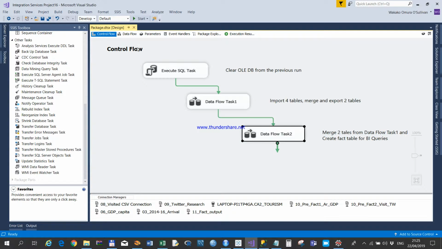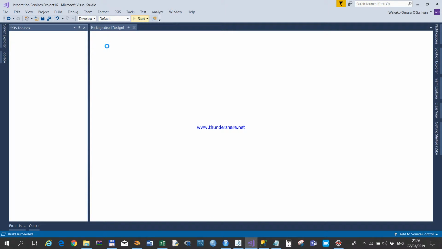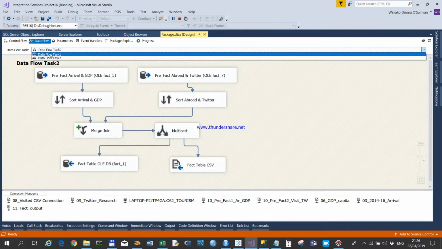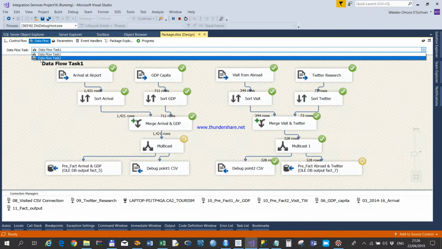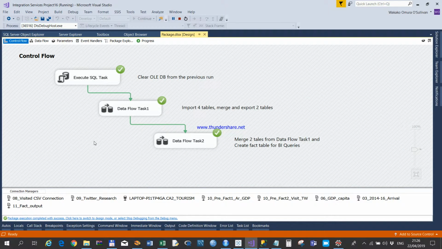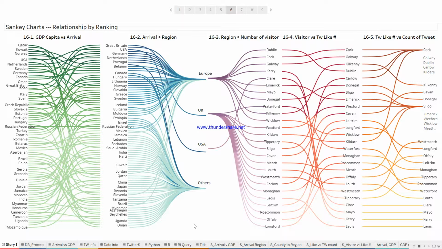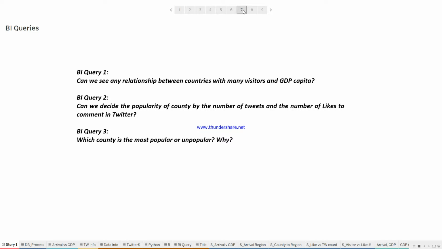So now we run the source here, then okay, done. So we can see all the process is done. Now after that we have created those files from the result, the fact table, and that means all results are converted to the ranking. So we call this a Sankey chart, showing all the ranking. Then we go to the query now.